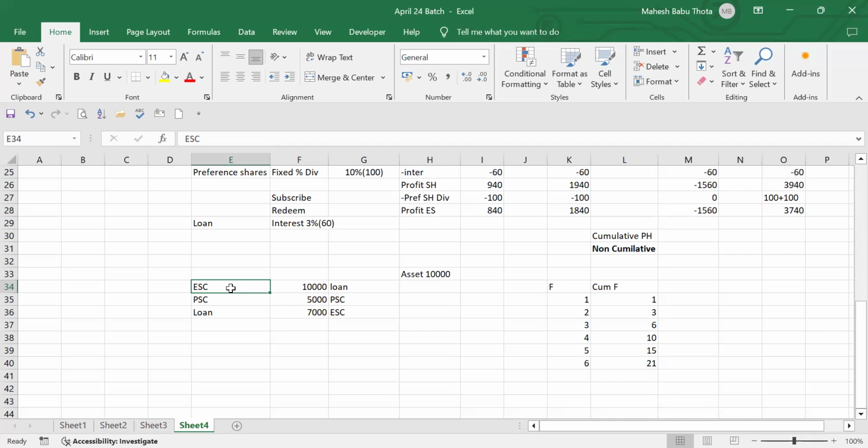Let's understand it in layman terms. Suppose you and I started a partnership firm. You and I only started a partnership firm. Both of us contributed 10 lakhs capital. You brought 5 lakhs capital, I brought 5 lakhs capital. When we are closing the business, again we have a right to get back our capital from the business, right? Whatever the amount, it can be 8 lakhs or it can be 20 lakhs.